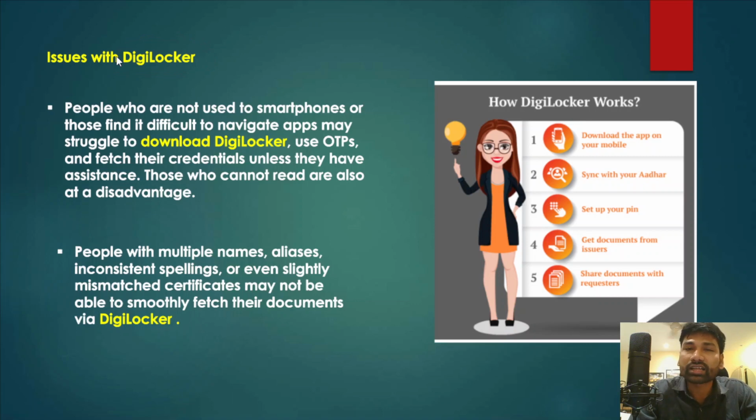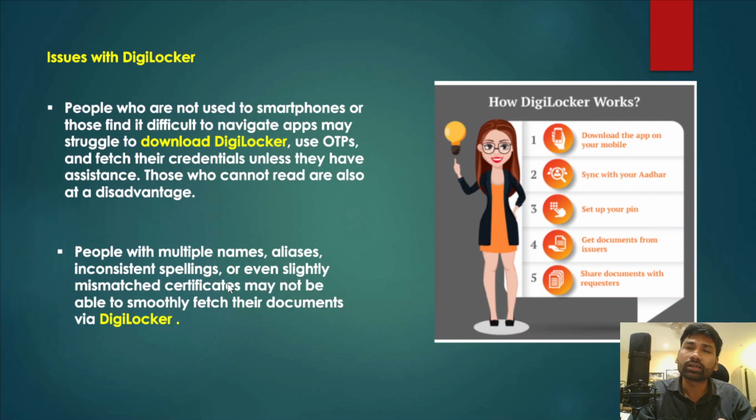Apart from that, the other major issue is that people usually have multiple names, aliases, inconsistent spellings and even slightly mismatched certificates, which are not suitable for the DigiLocker app. Everything should be perfect from your end, only then will you be able to access your documents.